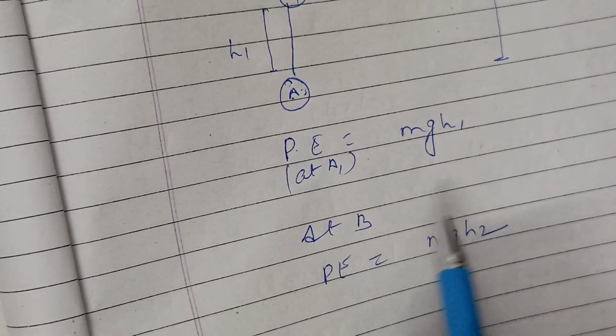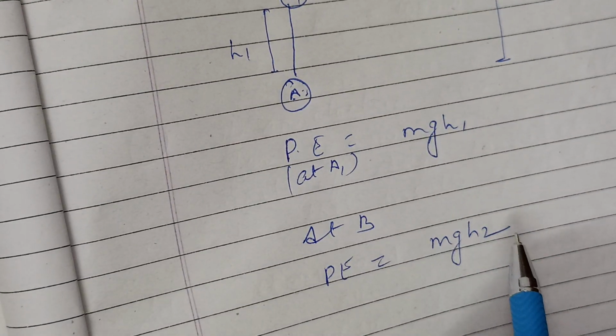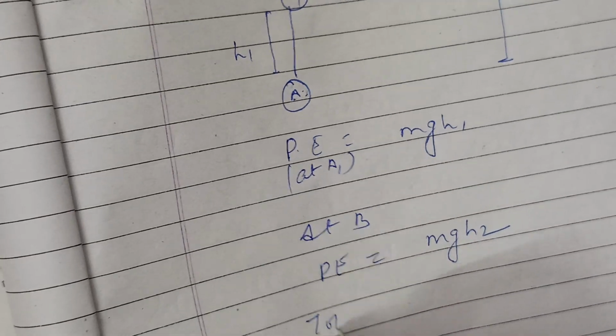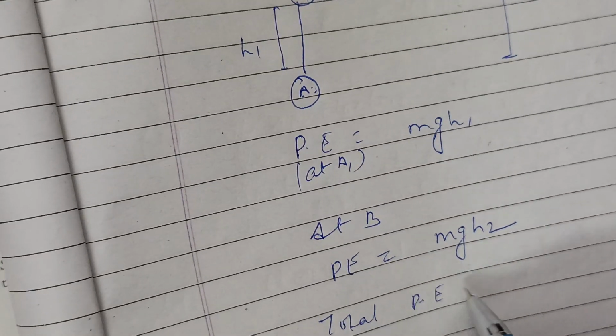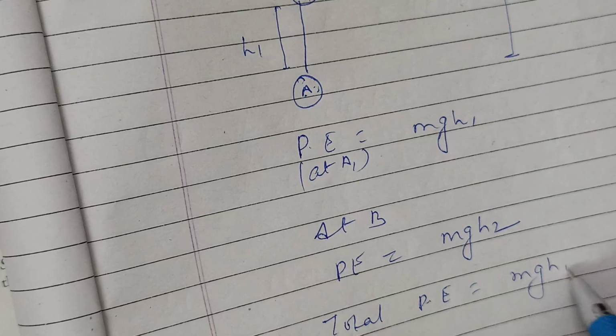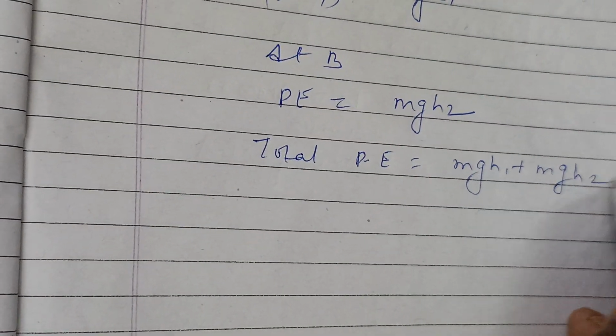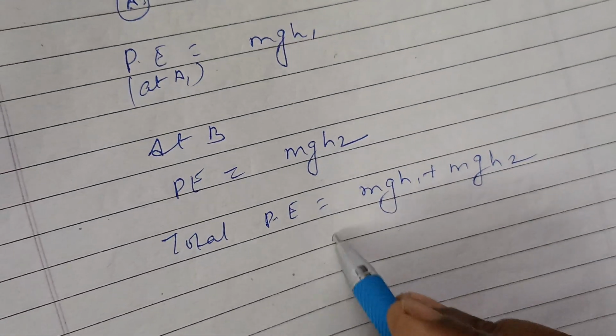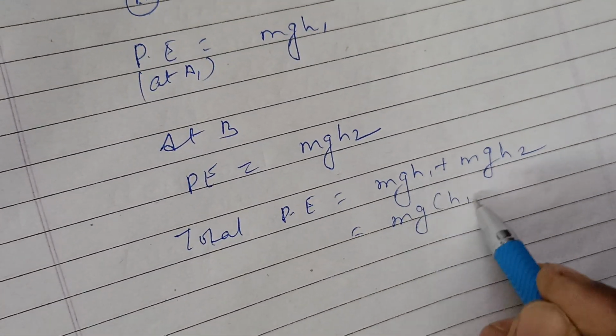Now, what is the total gravitational potential energy of the ball at position B? The total gravitational potential energy will be equal to mgh1 plus mgh2, or mg(h1 plus h2).